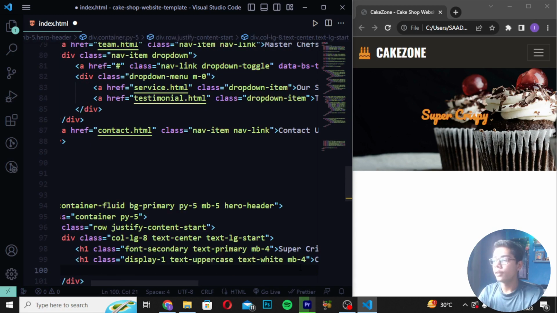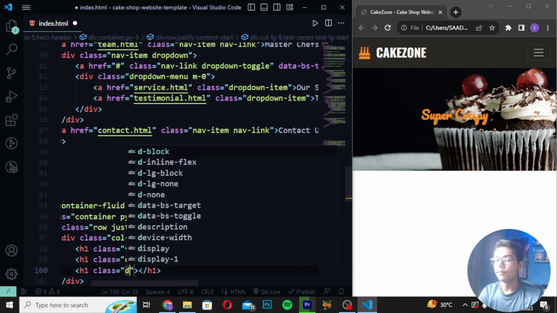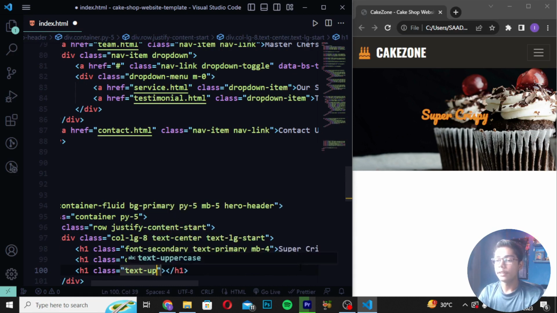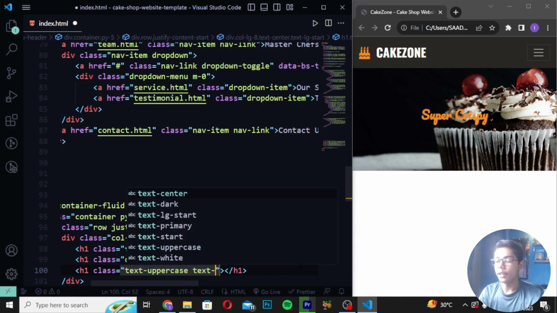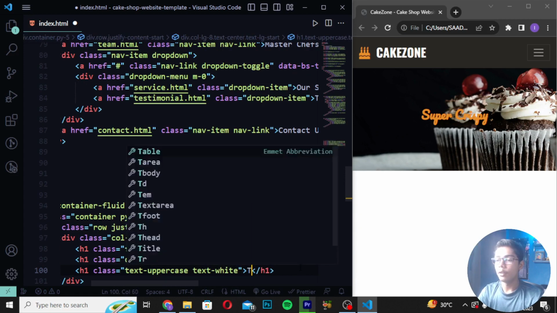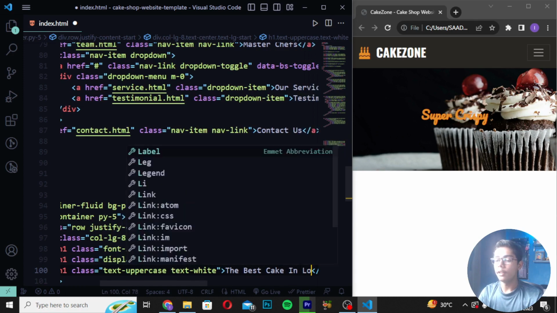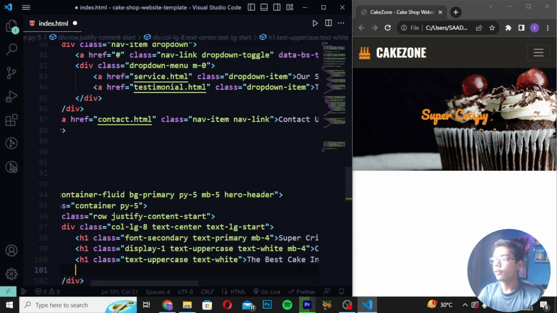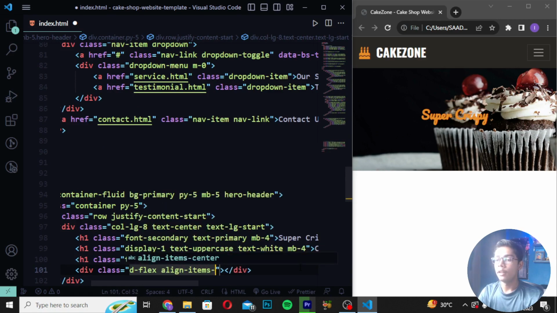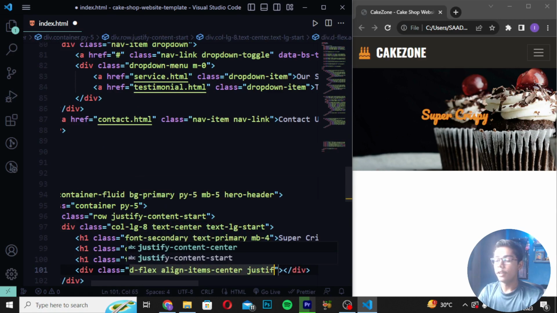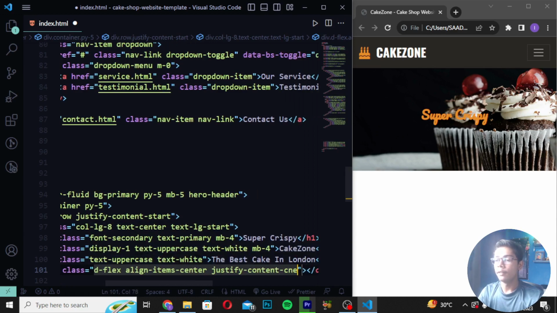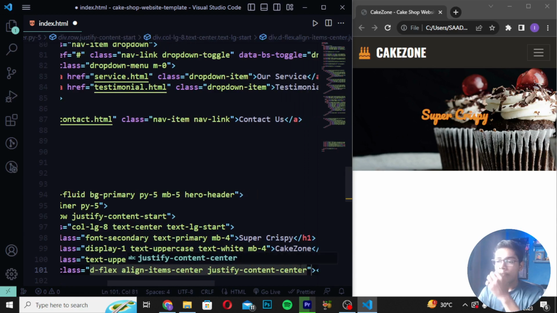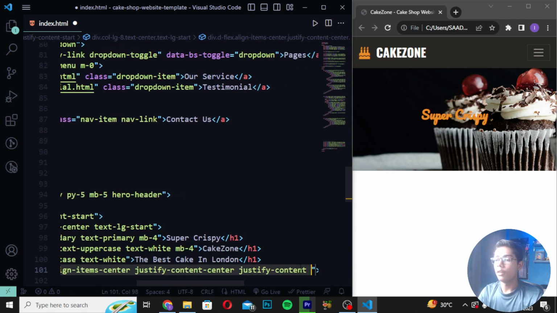Then when you've written this, you have to write here h1 class as this, and then I will be writing text uppercase and text wide. Then after writing this, you have to write the best cake in London. Then you have to write div class as dflex, and I will be writing align item center, and then you have to write justify content, which should be center.